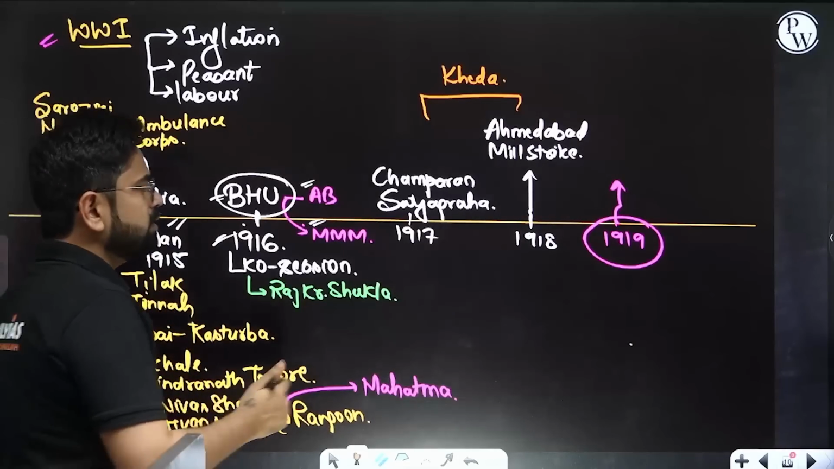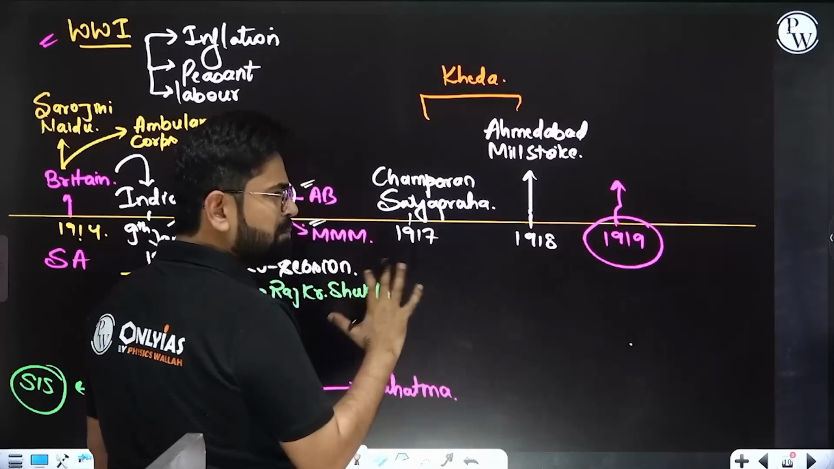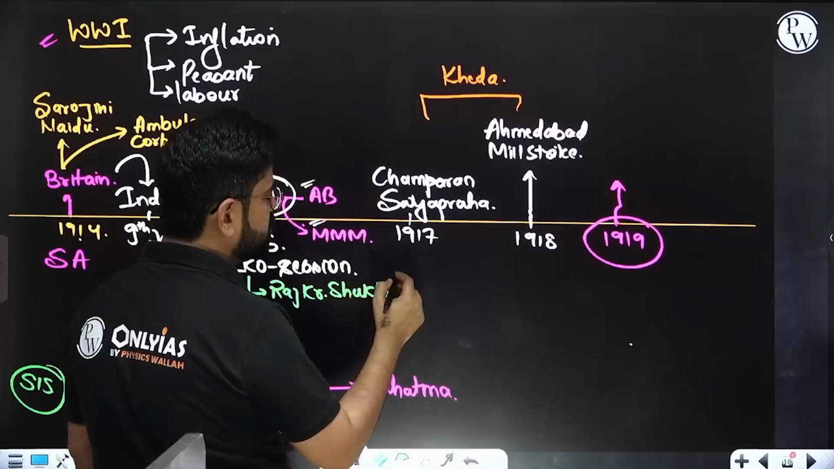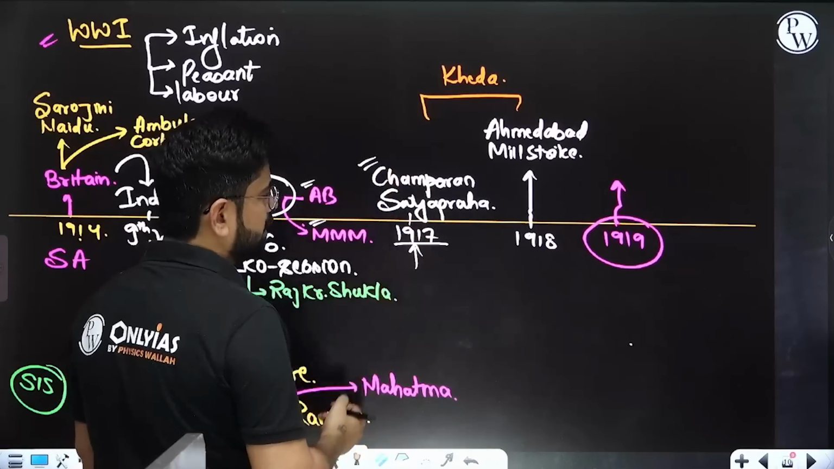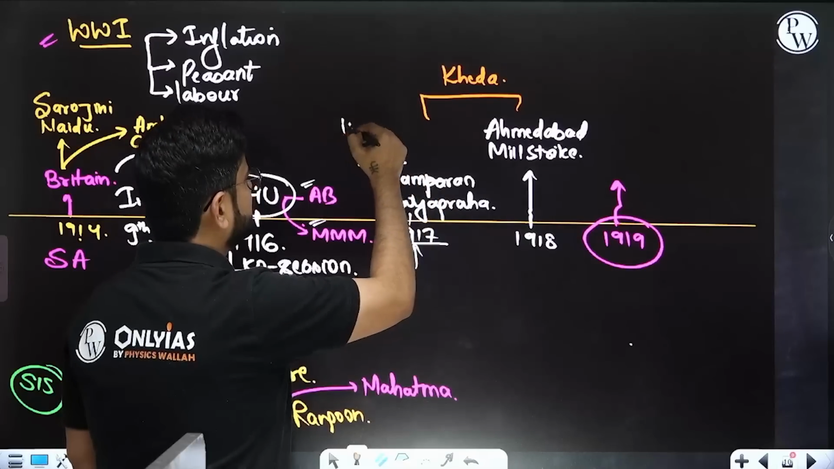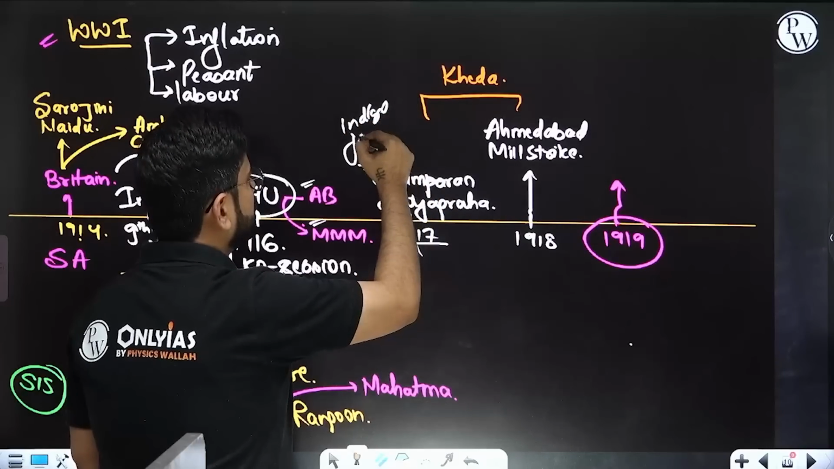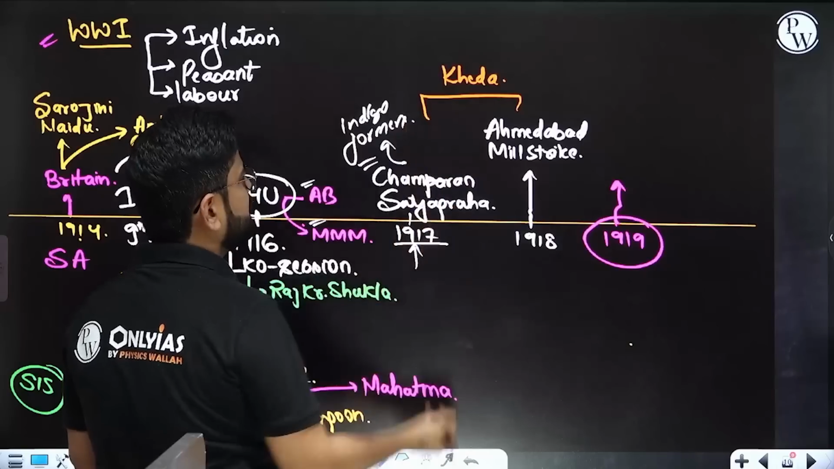And then he did some background work. Some background struggles which he has done are very famous. One is the 1917 Champaran Satyagraha. This was about indigo farmers, the 3 kathia system.